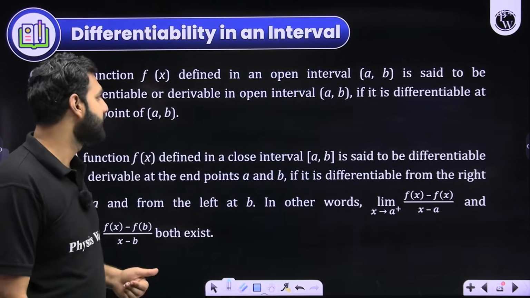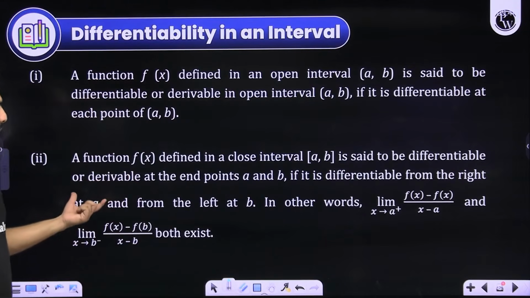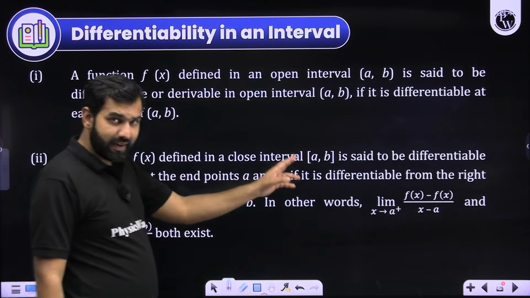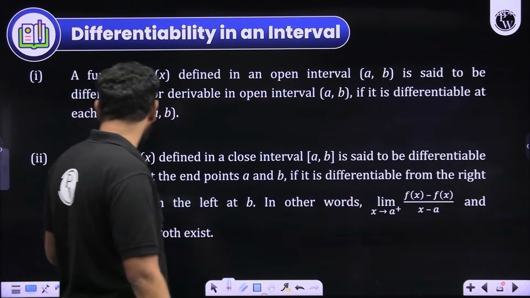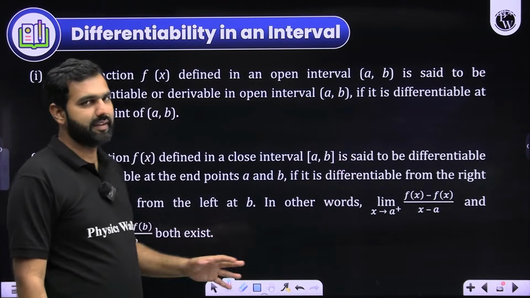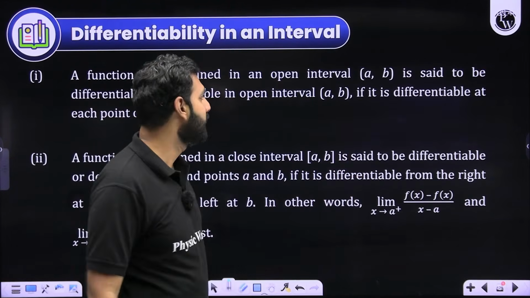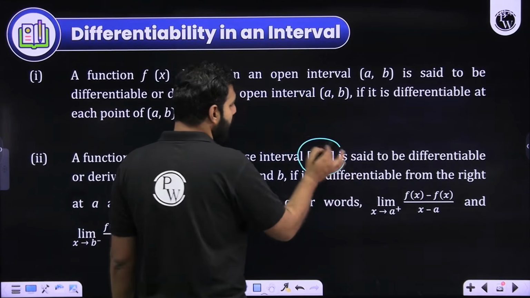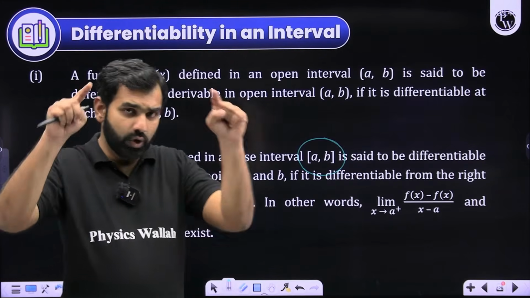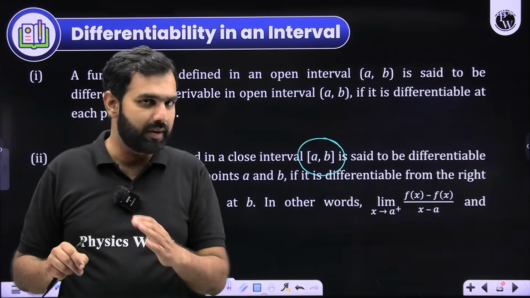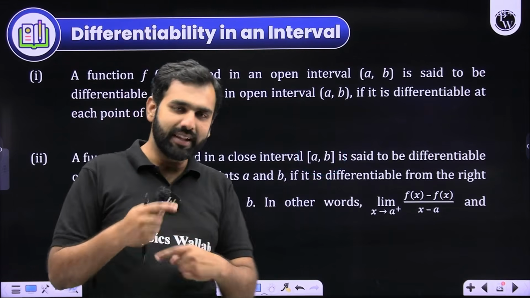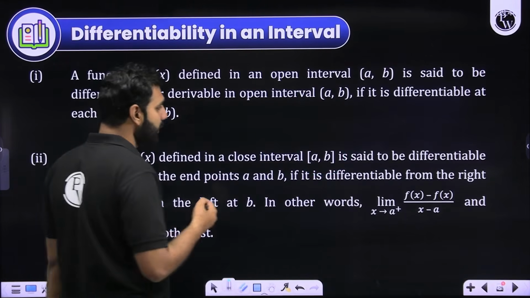In that case, I'll say that it will be differentiable or derivable at the endpoints a and b if it is differentiable from the right at a and from the left at b, same as continuity. I hope you're realizing. Let's say there is a closed interval a to b. Then of course, in the open interval a to b, it should be differentiable at all the points. Along with this, two more things you should be able to check.